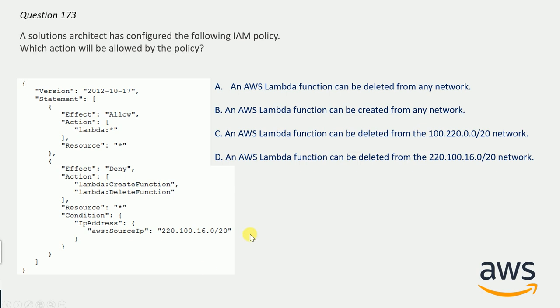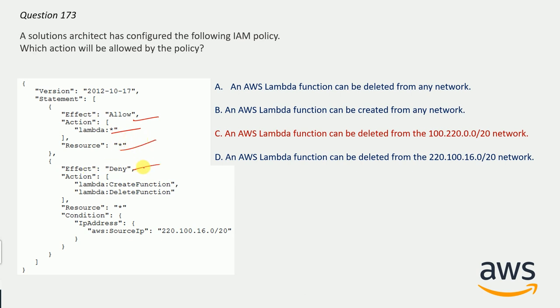So let me reveal the correct answer, and the correct answer here will be option C. An AWS Lambda function can be deleted from the 100.220.0.0/20 network, and this is why. If you go to the policy, effect is allow, action on Lambda. So any action can be done on Lambda, and after that resources all. So all resources are allowed.